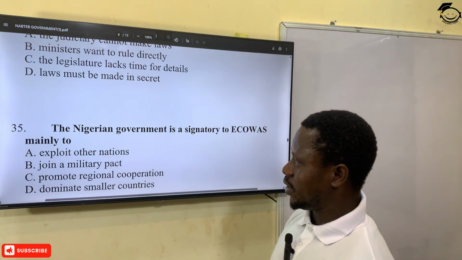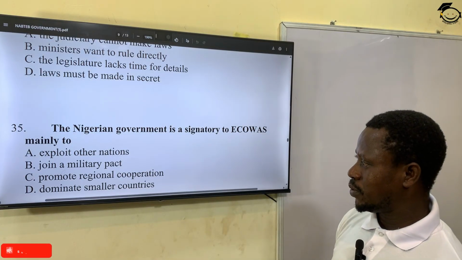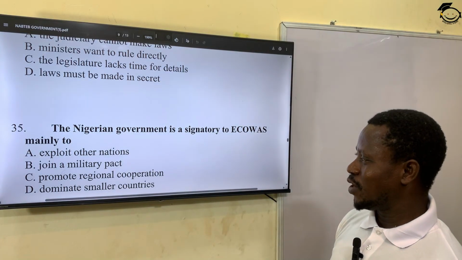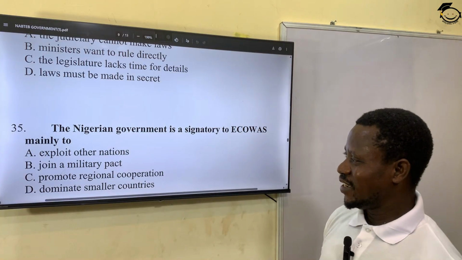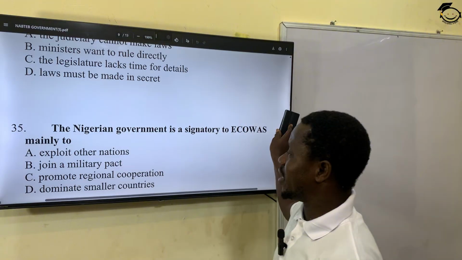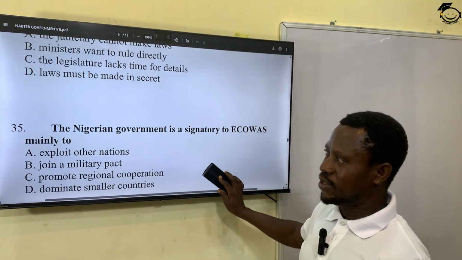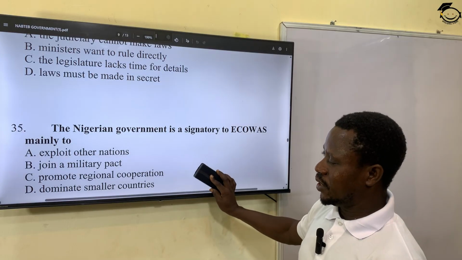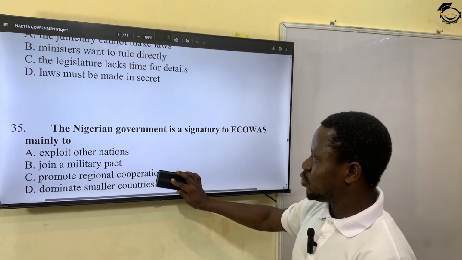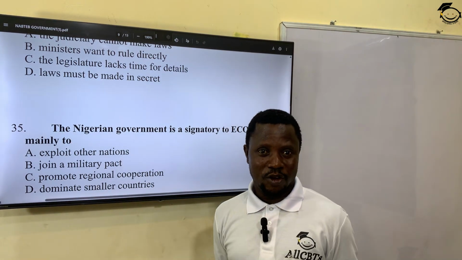A, to exploit other nations. B, to join military pacts. C, to promote regional cooperation. D, to dominate smaller countries. Of course, the answer is C, to promote regional cooperation. Nigeria has given so much to ECOWAS that cannot be denied by other countries in the sub-region. And that's why we have so much interest in whatever happens in ECOWAS, as the big brother of ECOWAS.